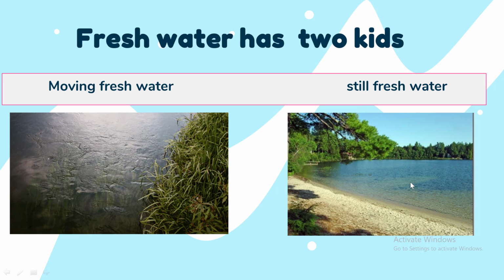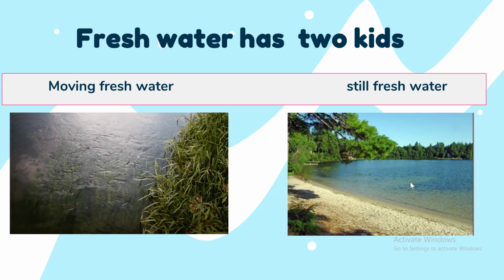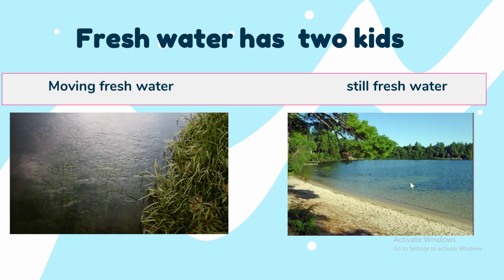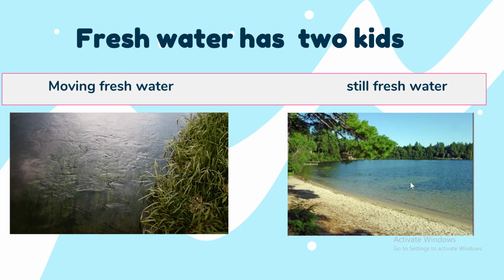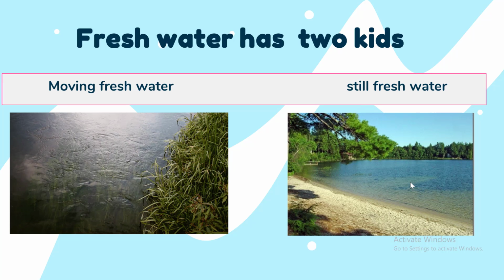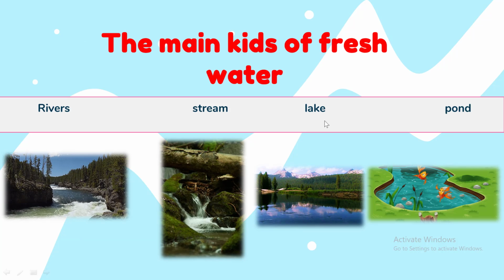Still fresh water cannot leave its place. Why? Because they are still, like the pond. Here we have two of these that are still, and two of those pictures that are moving.